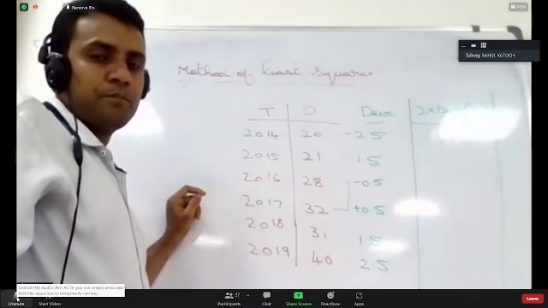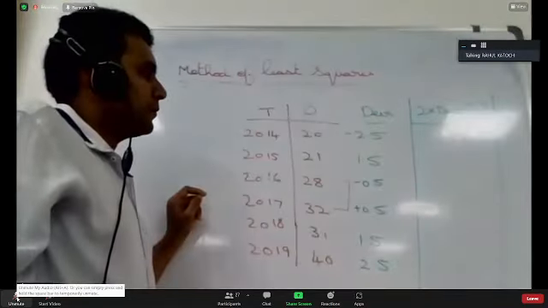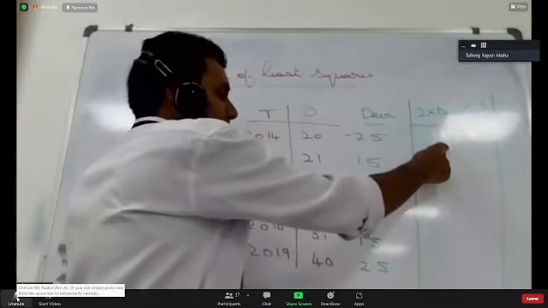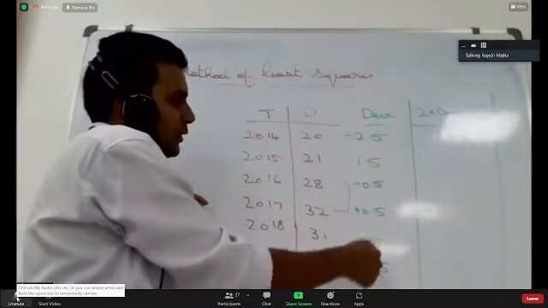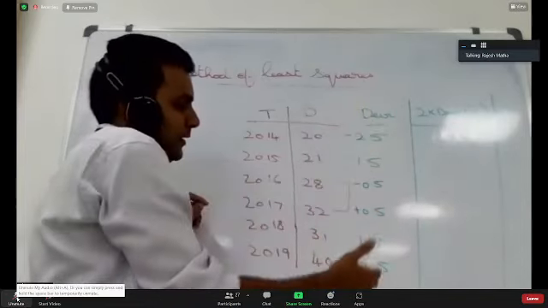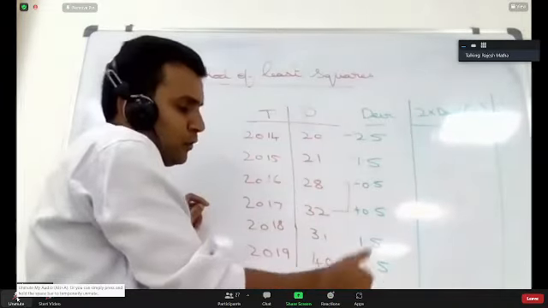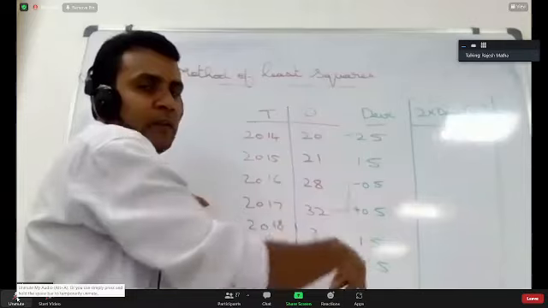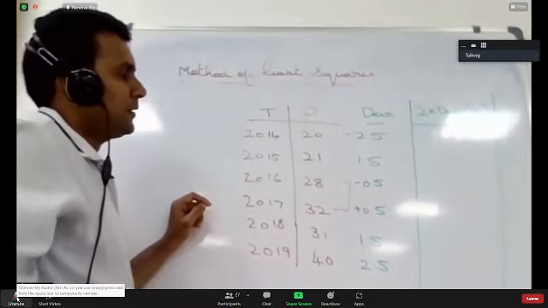Sir, the demand will change, but the time terminology will remain the same. This will be the same. But here you have 6 observations, that is why you have only this. If you have 8 observations, you will have minus 3.5 added and plus 3.5 added. So as the observations increase, these values also will keep on increasing.